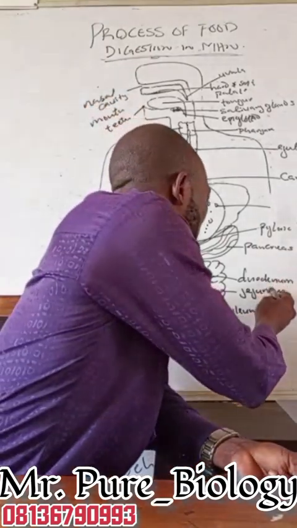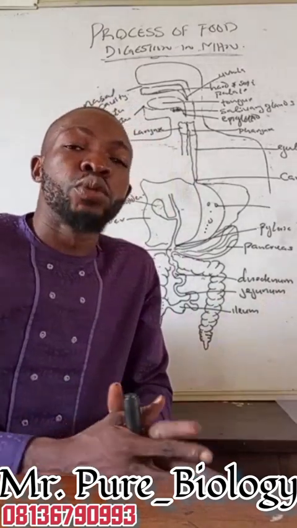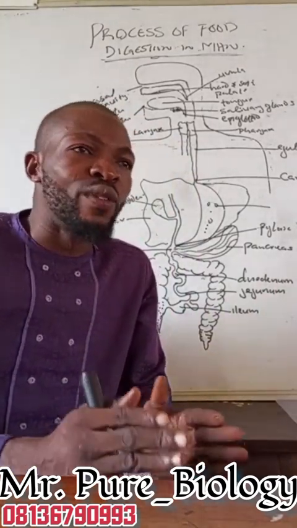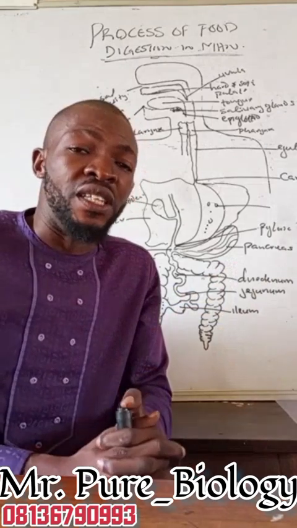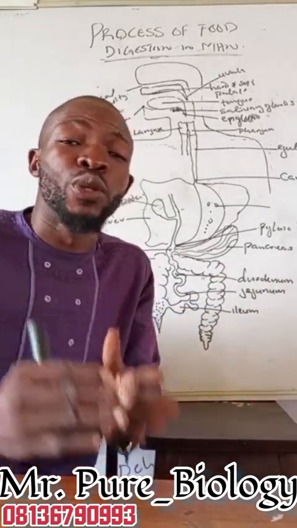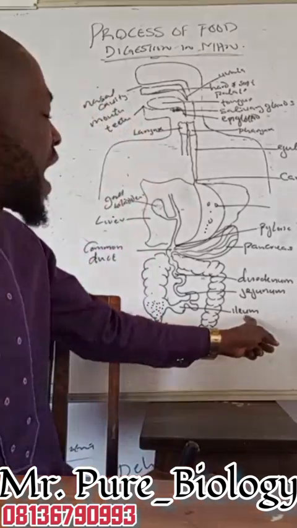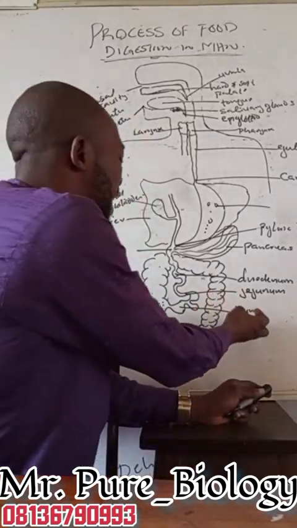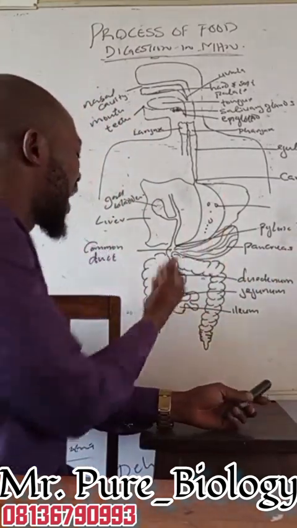In the duodenum and jejunum, after the food has been digested, that is where the absorption of the food will take place, because they contain a finger-like structure that we call villi. It is where the digestion of the food will take place. The absorption of the food takes place in the what? In the villi. Now, we have the ileum. The ileum is the one that now collects all undigested food into the large intestine.